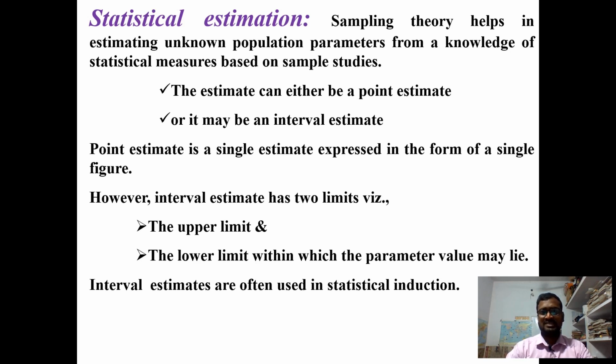In both cases, point estimation and interval estimation represent the population, and they are used as statistical tools because in statistics we find out a single figure or we find out a range. Then we use this in statistical inductions.